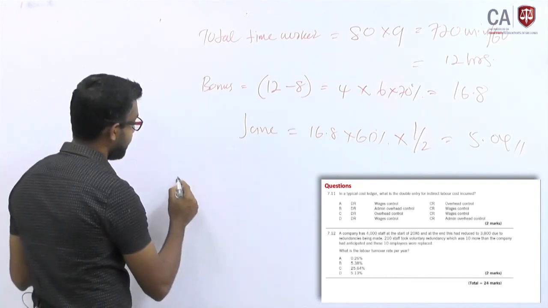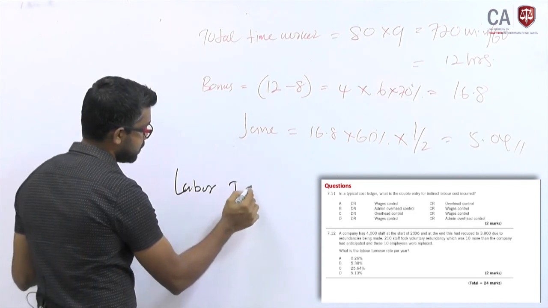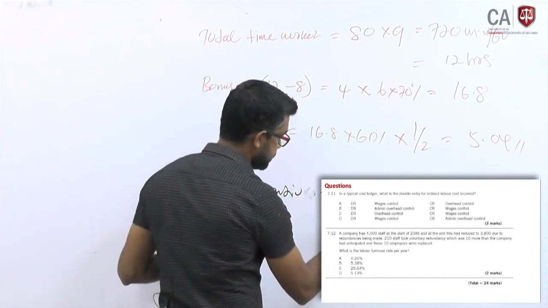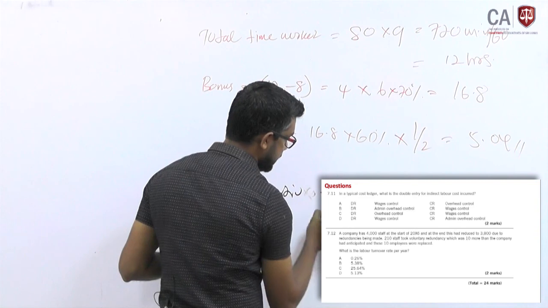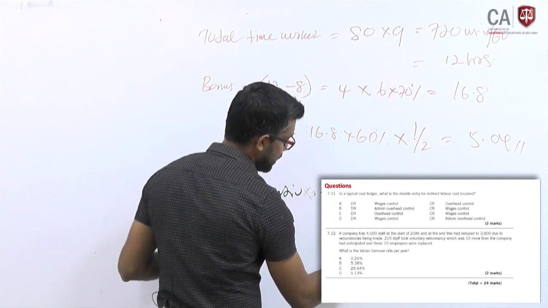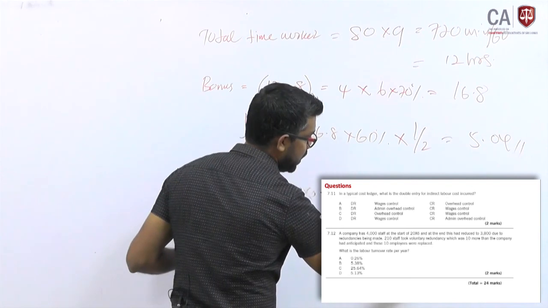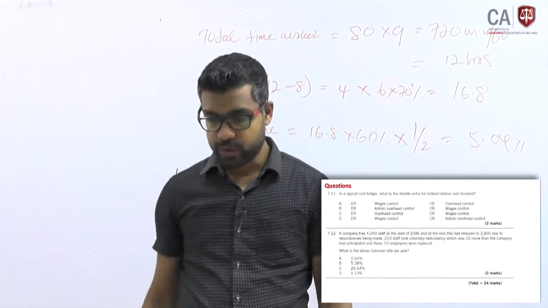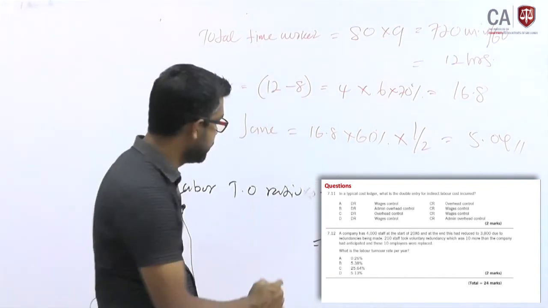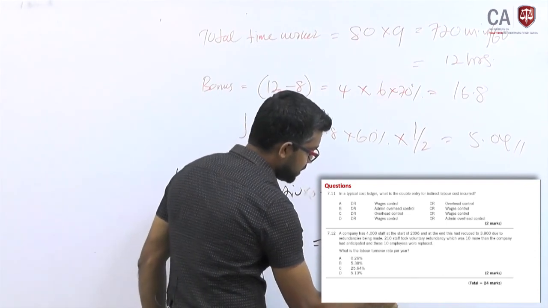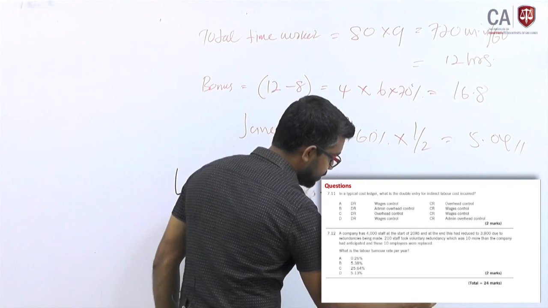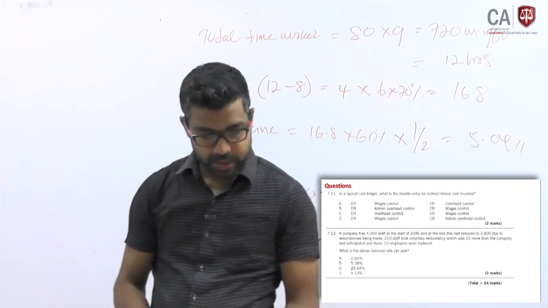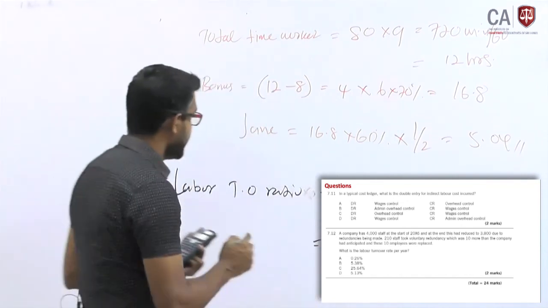Labor turnover ratio is replacement into average head count into 100, right? Average head count you can easily figure out, 4,000 plus 3,800 divided by 2, simple average, into 100. Yeah, you have to calculate replacement. How do you calculate replacement?